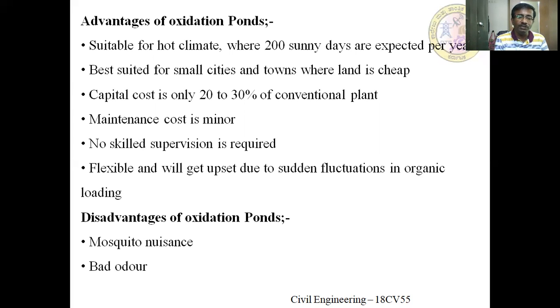And the disadvantage of oxidation ponds is mosquito nuisance. Since the wastewater contains organic, inorganic, and inert materials, definitely it is a breeding place for mosquitoes unless it is maintained properly. Once it is a breeding place for mosquitoes, it leads to a nuisance for the surrounding area. And usually oxidation ponds are constructed away from the city.